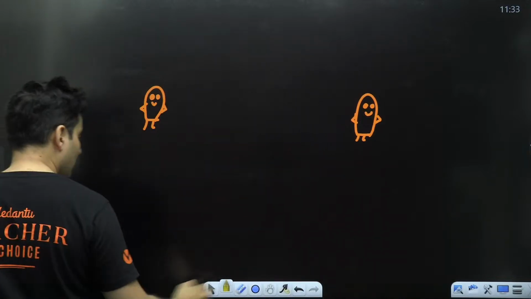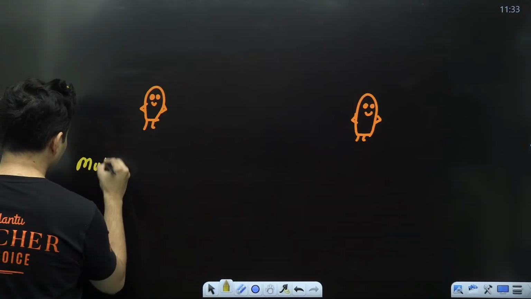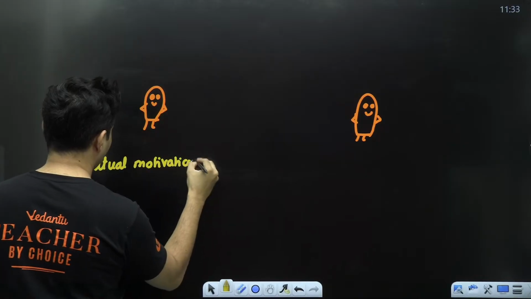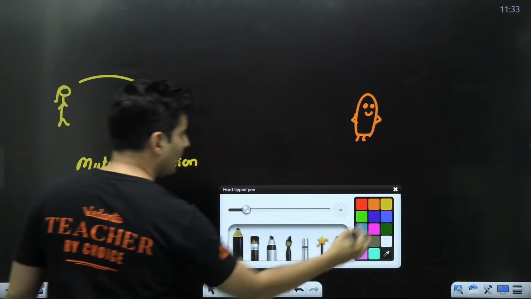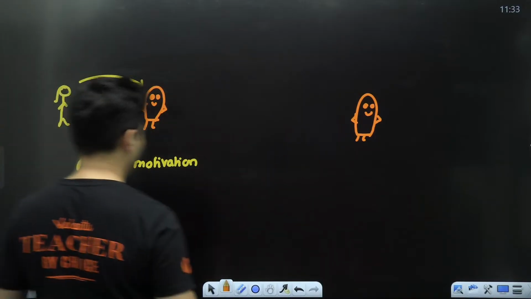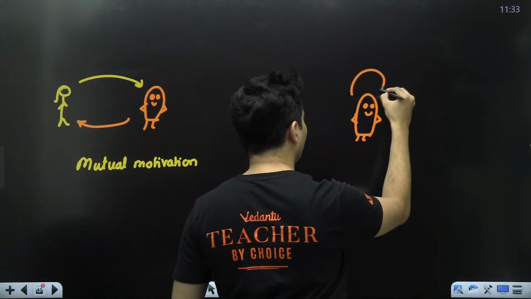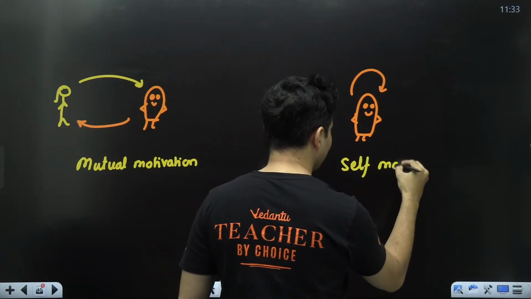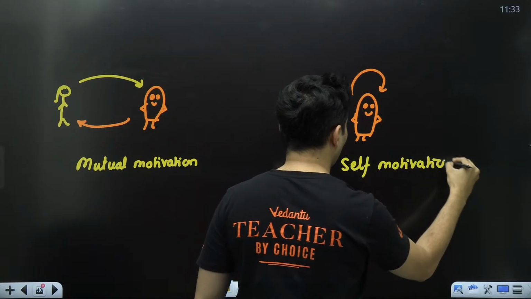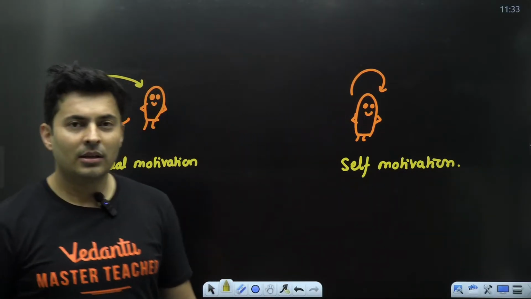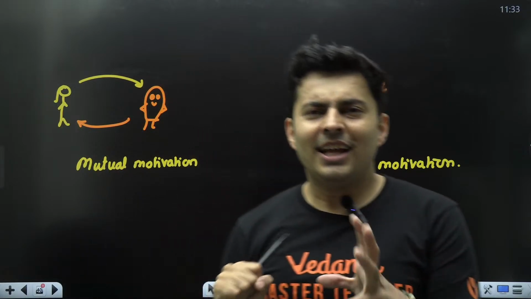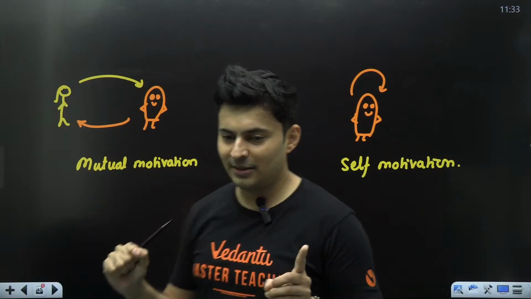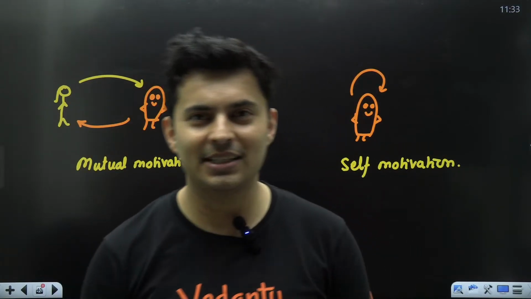So this was your mutual motivation. Champa motivated Pandu. Pandu motivated Champa. Here, Pandu motivated himself. So this is basically your self-motivation. Okay, perfect. But in electromagnetism, it is slightly weird because of the sign, the direction of the current which is induced is always trying to oppose that change.